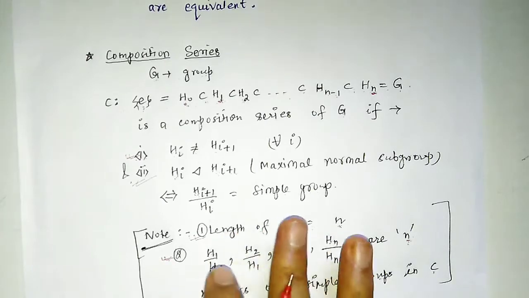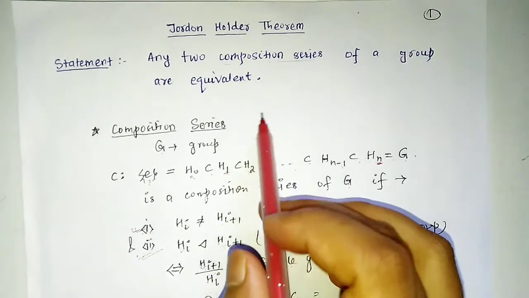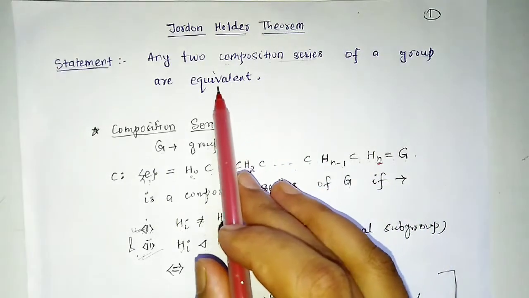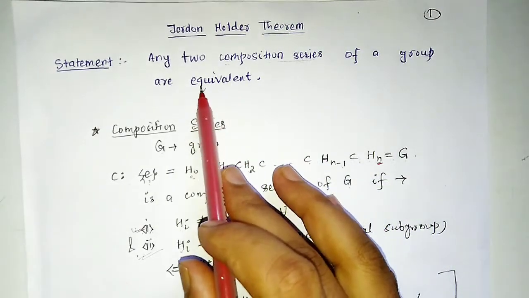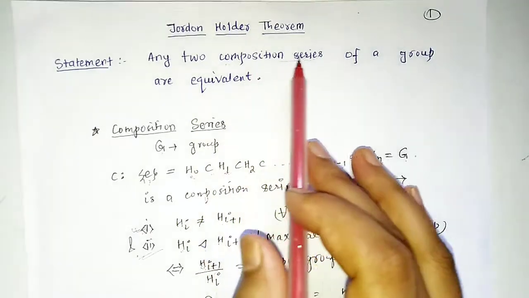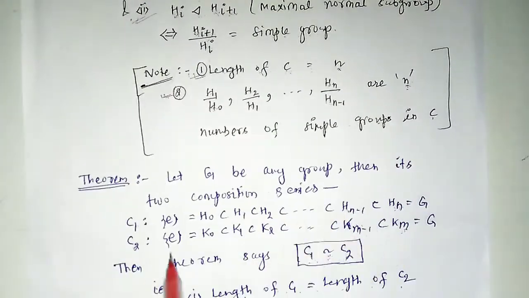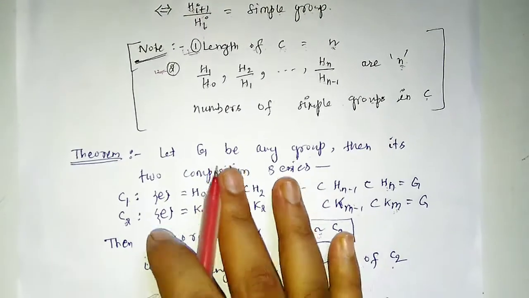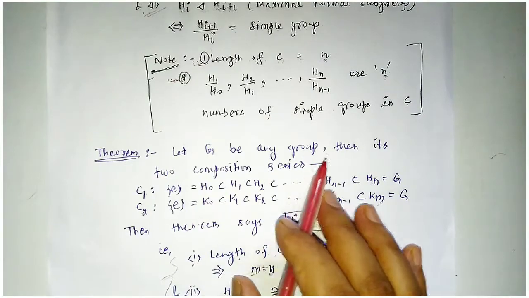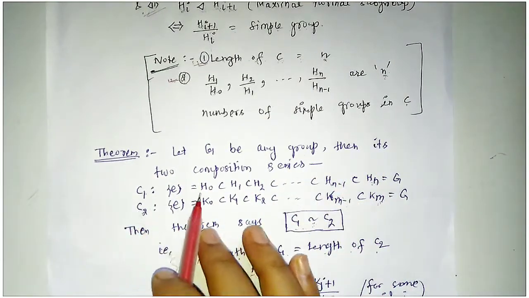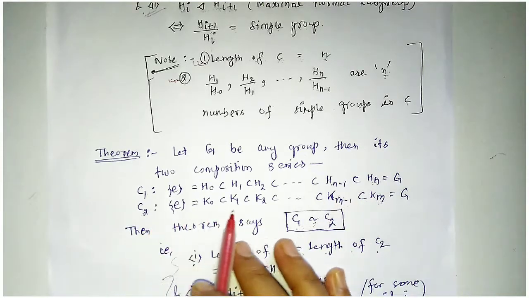So now we have understood what is the meaning of composition series, and next we have to understand what is the meaning of equivalence of any two composition series. We will again see the statement of this theorem in some other way. Let G be any group, then take its two composition series C1 and C2, C1 is like this and C2 is like this.